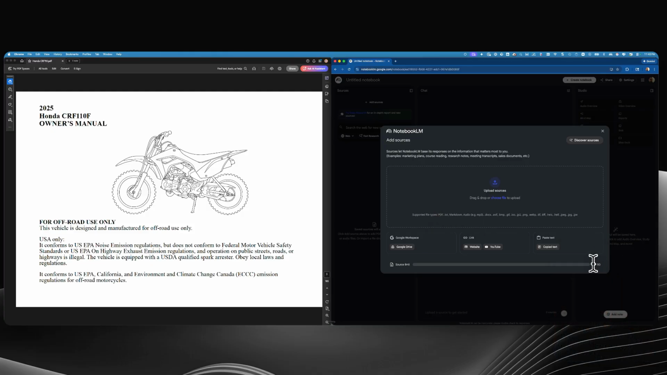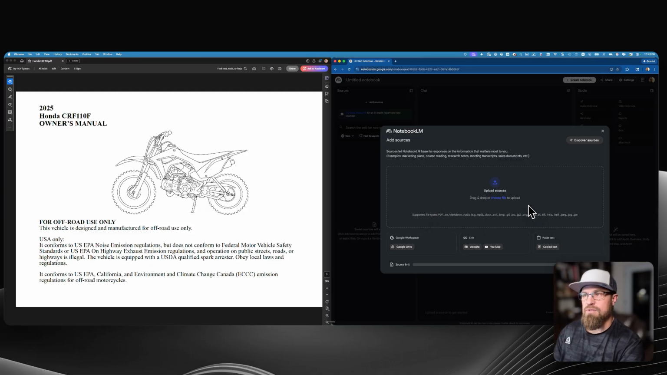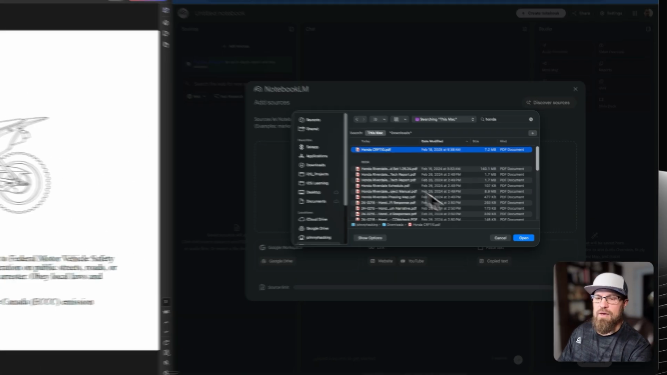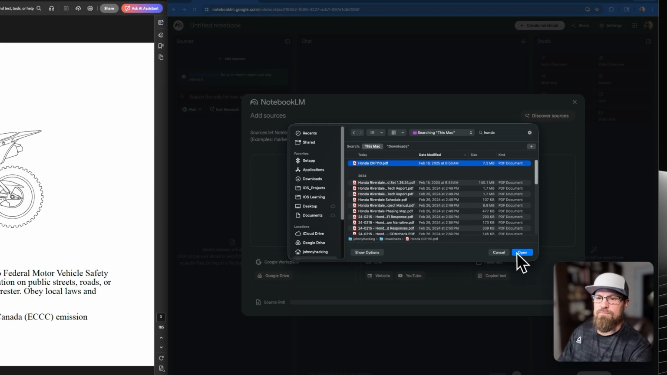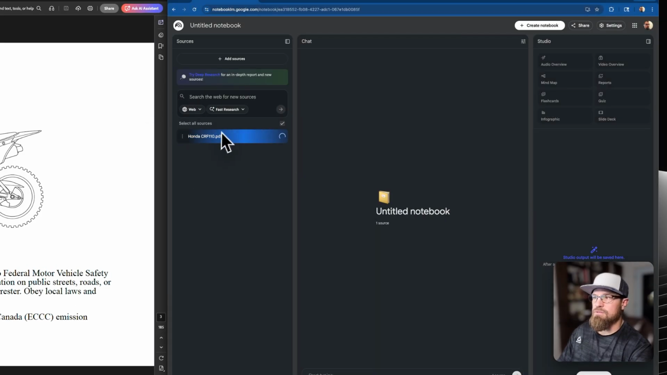So if you get on higher plans, you can do that. Otherwise, you'd have to create separate notebooks. Now, in order to do this, add the owner's manual, select it, and it's going to upload it.